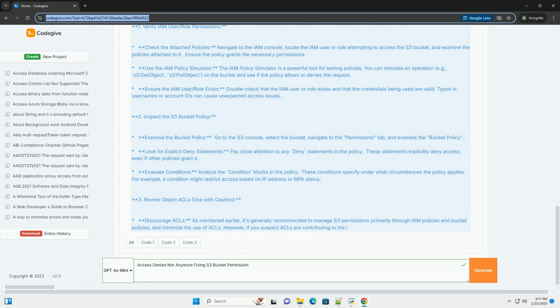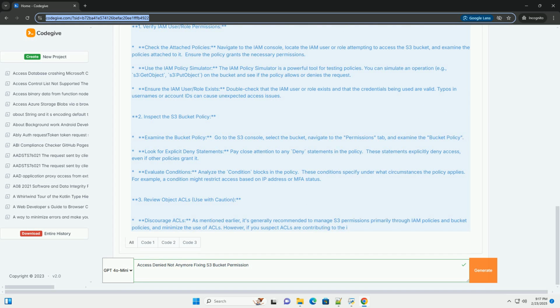Testing. Thoroughly test your permissions after making changes to ensure they work as expected and don't unintentionally restrict access to other resources. Logging and monitoring. Enable S3 server access logging and CloudTrail logging to track access requests and identify potential security issues. CloudWatch metrics can also help monitor S3 performance and access patterns.